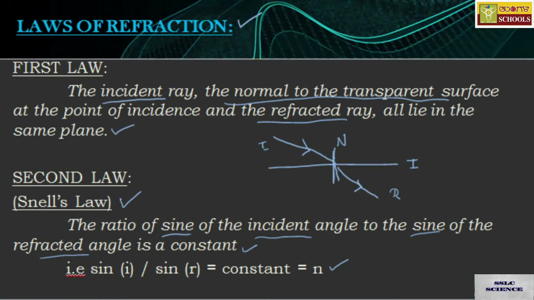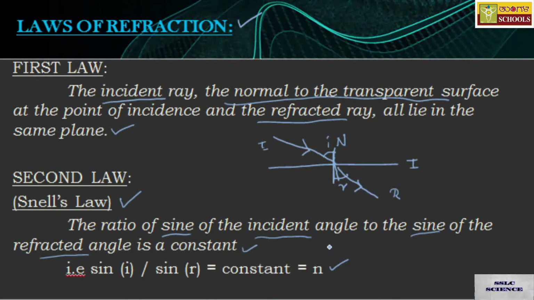So, the second law states that the sine of the angle of incidence to the sine of the angle of refraction, if this is the incident angle I and this is the refracted angle R, so sine I divided by sine R is equal to a constant, that is n.